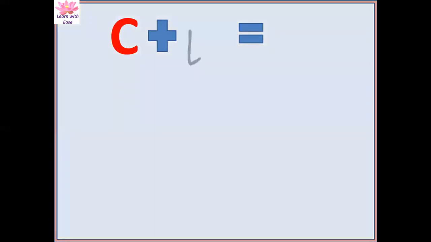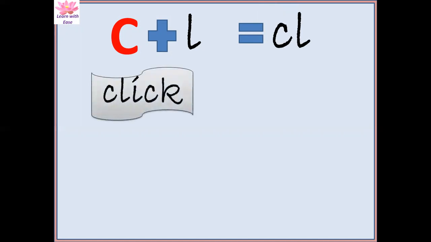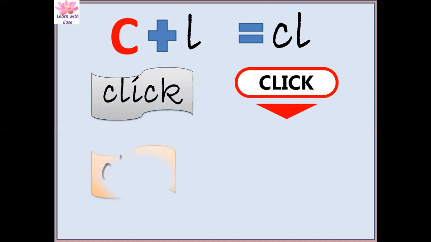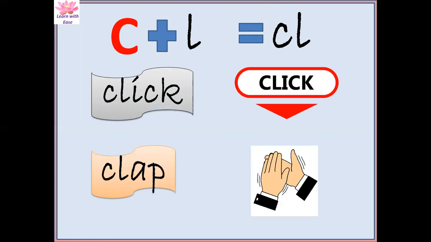Now next, what is this? L. What is the sound of C? Ka. And what is the sound of L? La. Now join these two sounds. Ka. La. Cla. Click. Click the button. Ka. La. Clap. Clapping for all of you. You are learning by heart.